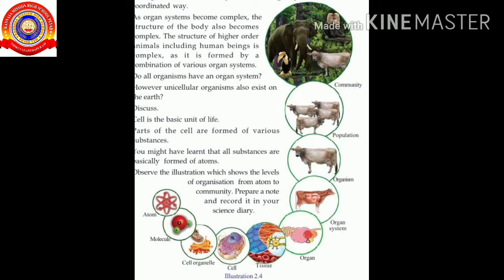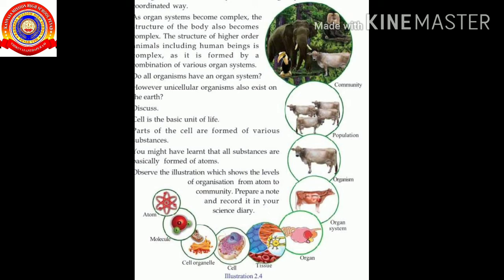The different cell organelles group to form a cell. And the cell is the basic unit of life. A group of cells combine to form a tissue. The different tissues combine to form an organ.